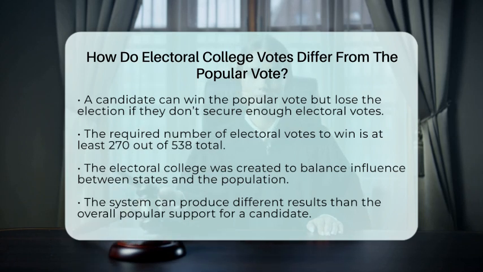This structure was designed to balance the influence of states and the population, creating a unique process that can sometimes produce different results than the overall popular support for a candidate.